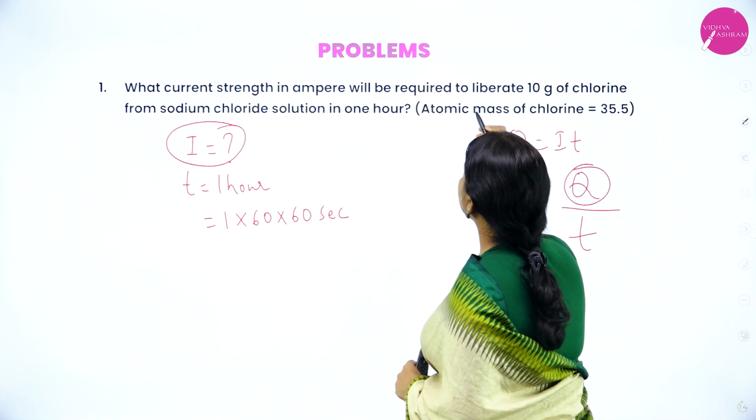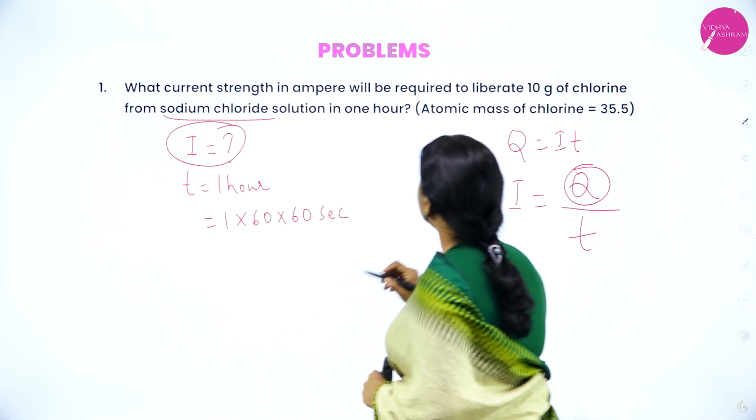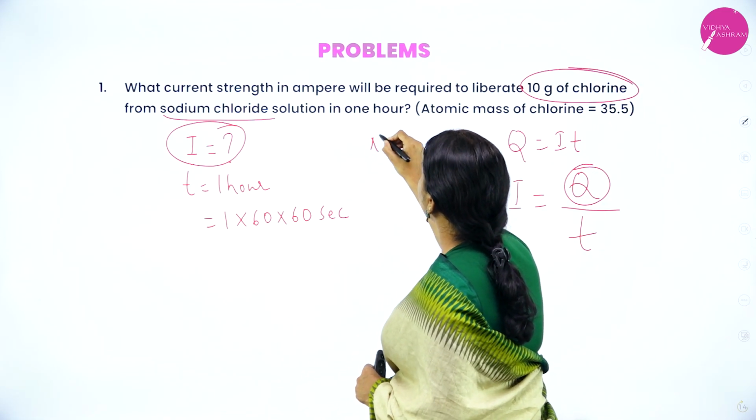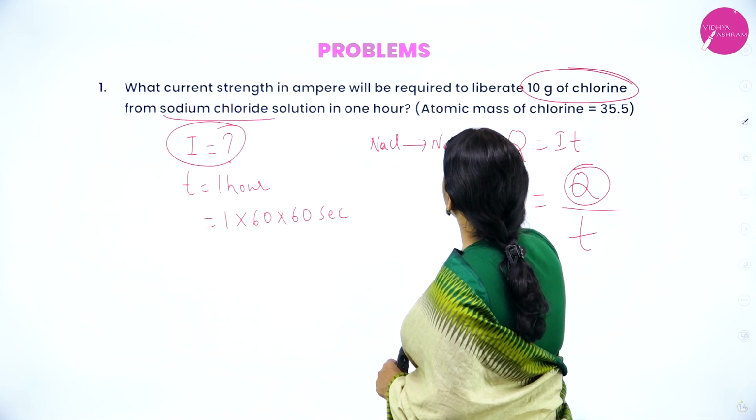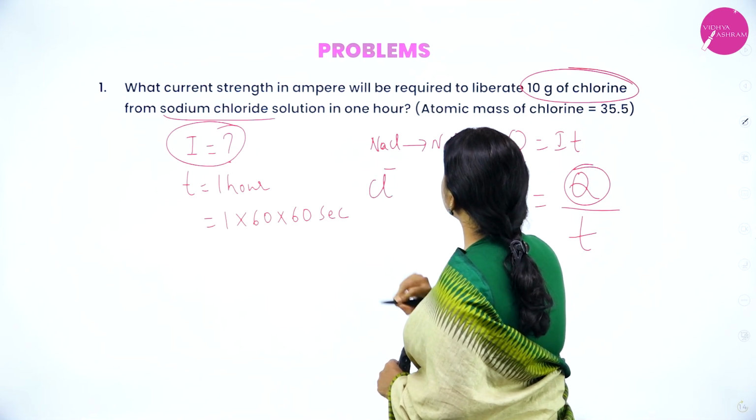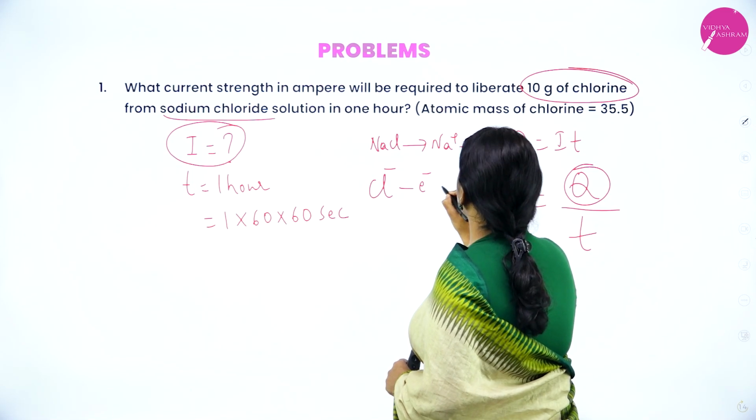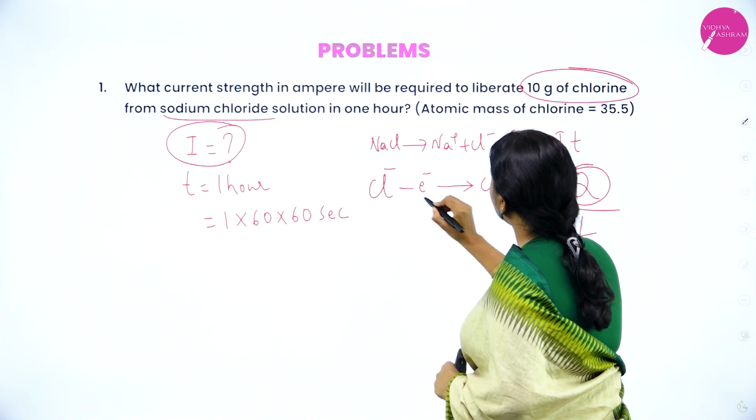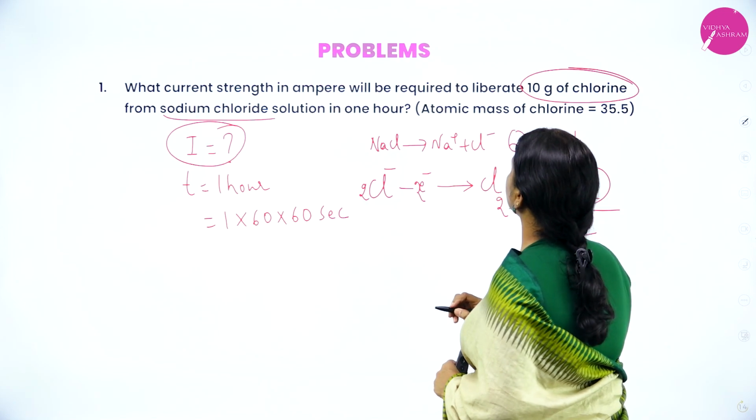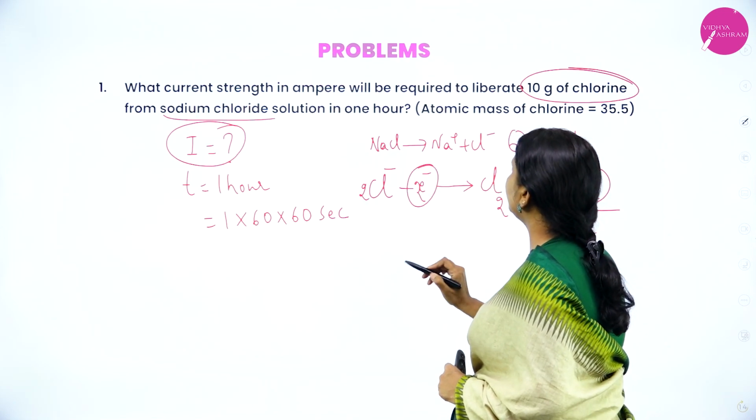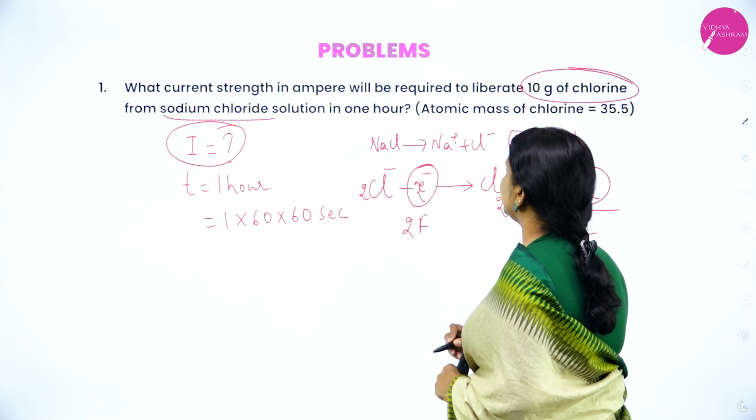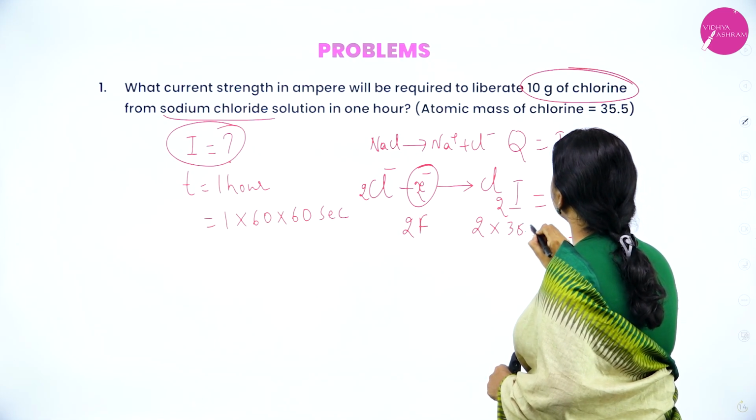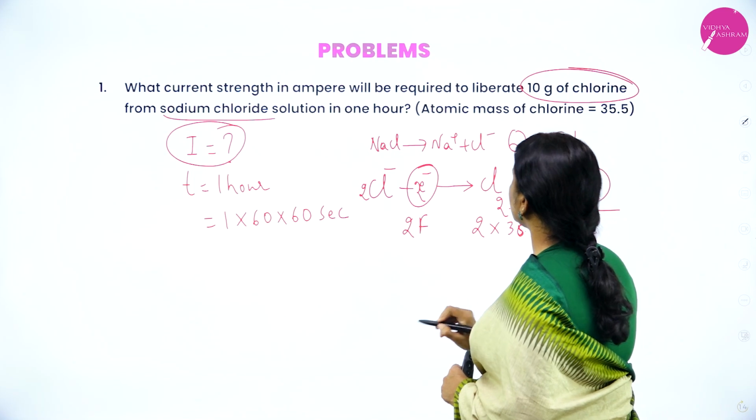Okay. So it is NaCl, sodium chloride solution, where 10 gram of chlorine is liberated. Sodium chloride ionizes as Na plus and Cl minus. 1 mole of Cl minus is going to lose 1 mole of electron to become Cl. To become Cl2, it is 2 moles as well, so 2 moles of electrons means it is 2 Faraday. 2 chlorine atoms is 2 into 35.5.